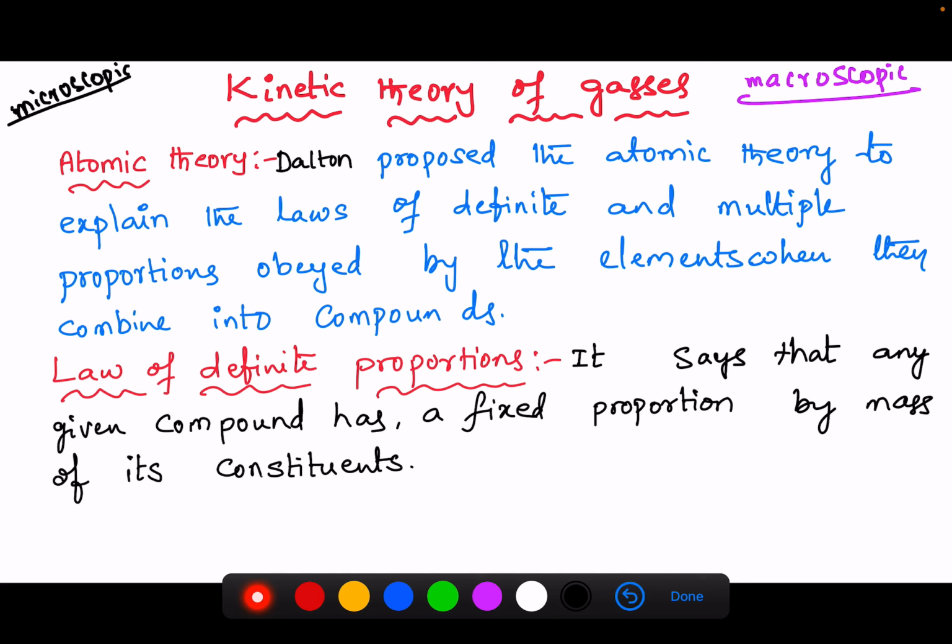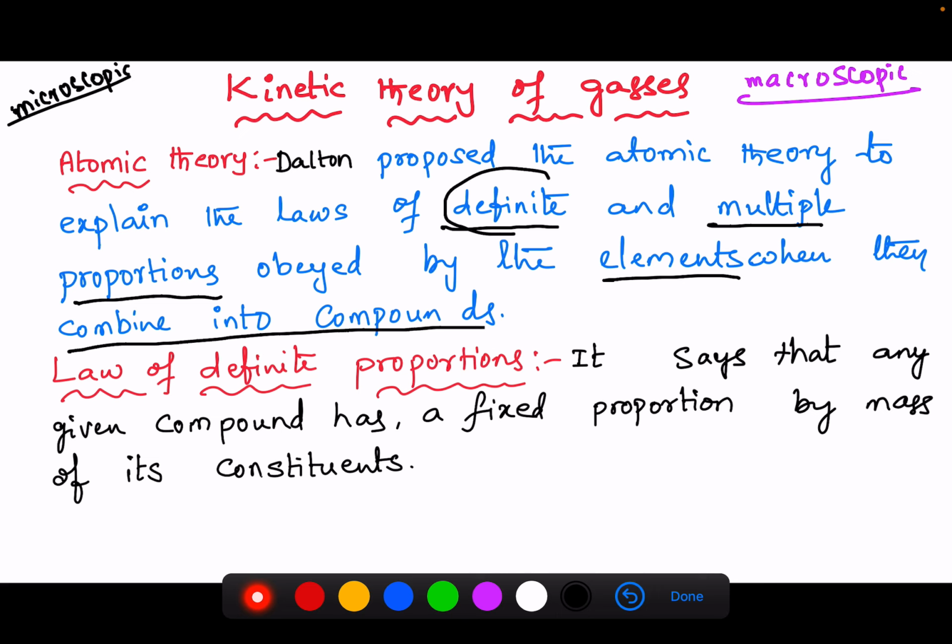The atomic theory was given by Dalton. He proposed the atomic theory to explain the laws of definite and multiple proportions obeyed by the elements when they combine into compounds. When they combine into compounds, they obey two laws. One is definite proportions, another is multiple proportions. We will see the individual ones.